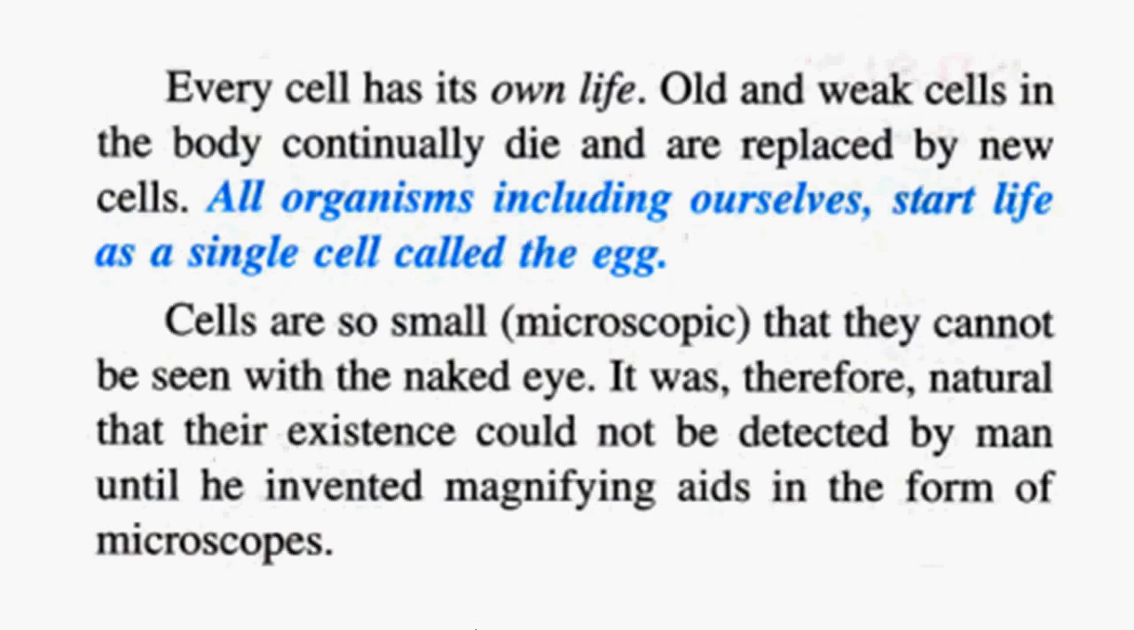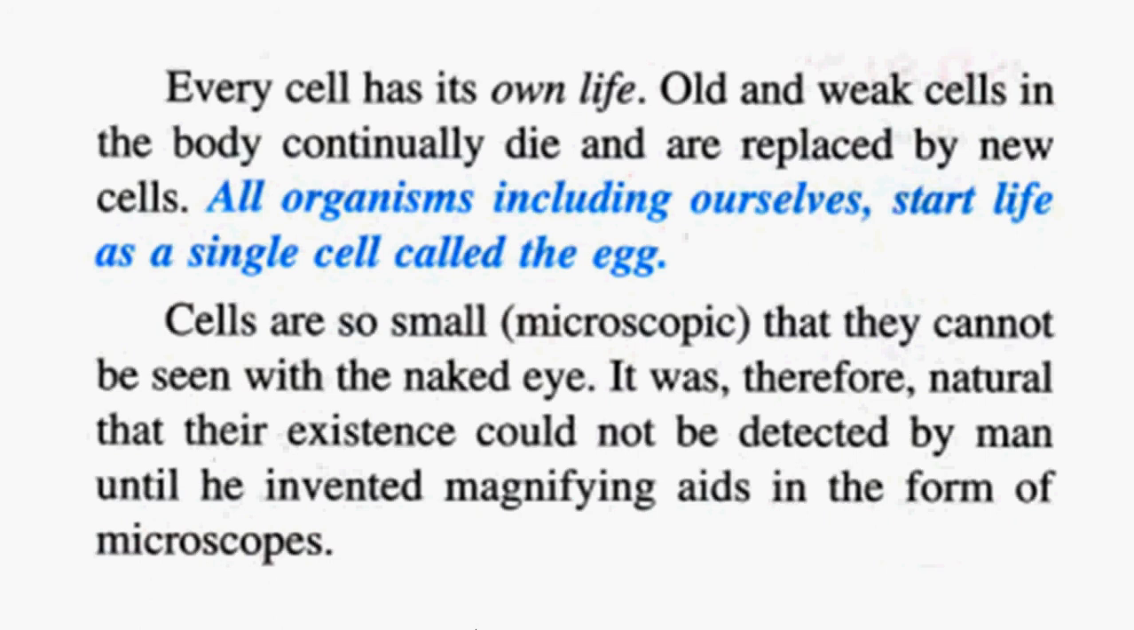Now we know that in human life also we undergo various stages. We are infants, then we grow up, then adults, then we become old. Likewise, the cell also has its own life. Old and weak cells in the body continually keep dying, and they are simultaneously replaced by new cells. Now from where are these new cells coming? They come from the division of pre-existing cells. It means that pre-existing cells give rise to new cells.